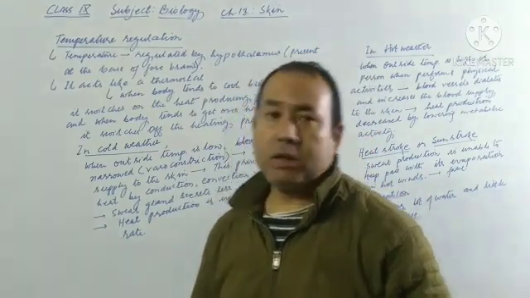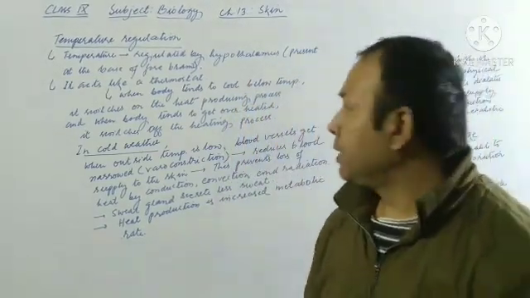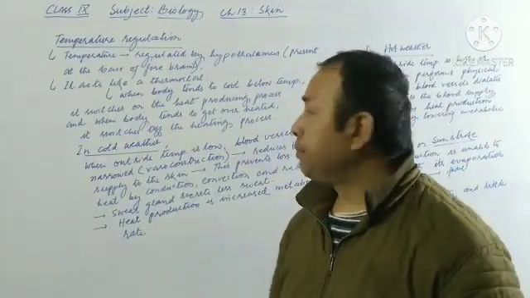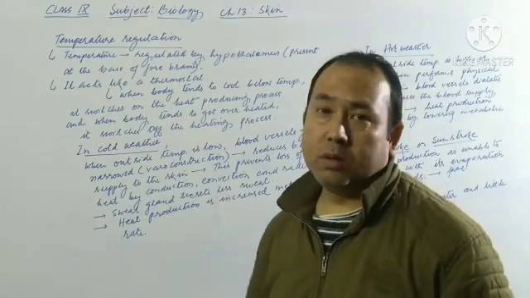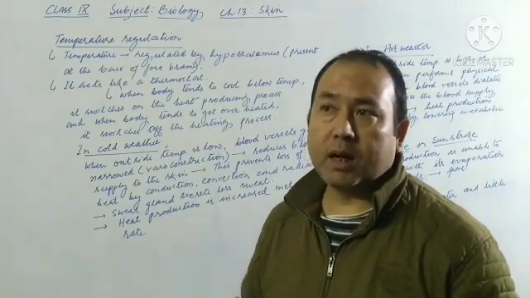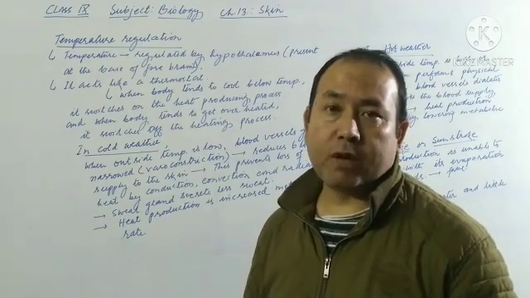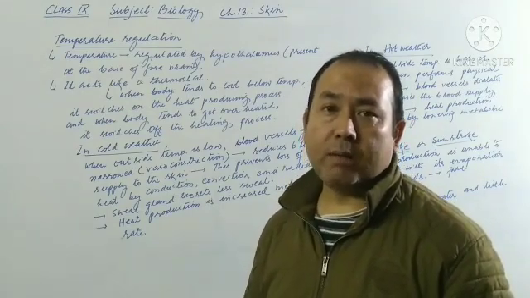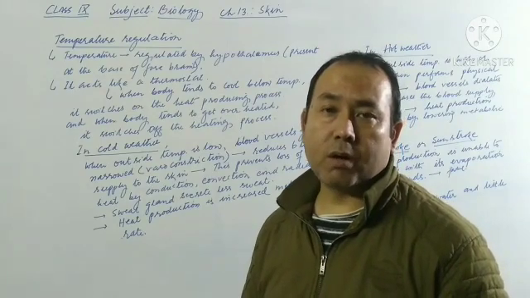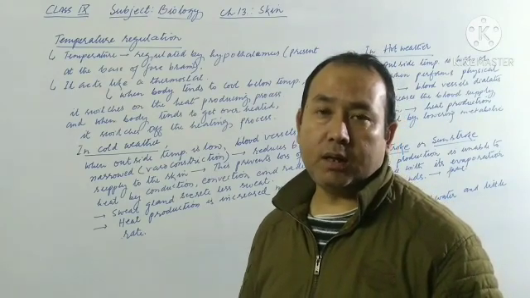Now, how is this body temperature regulated? See, what exactly happens is that when the body tends to be cool, it needs to be made warmer. So at that time the hypothalamus switches on all the systems which are responsible for producing heat in the body.